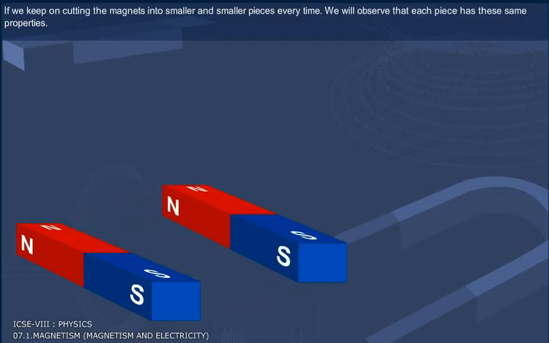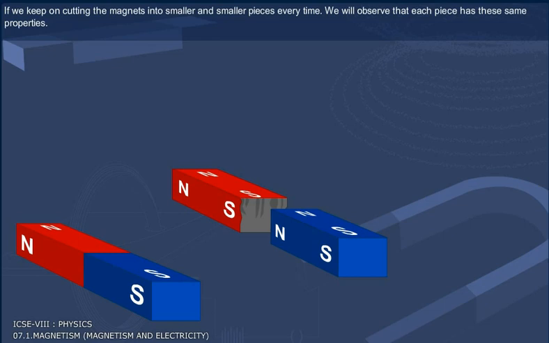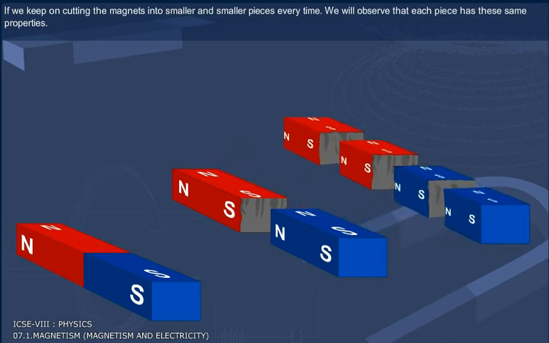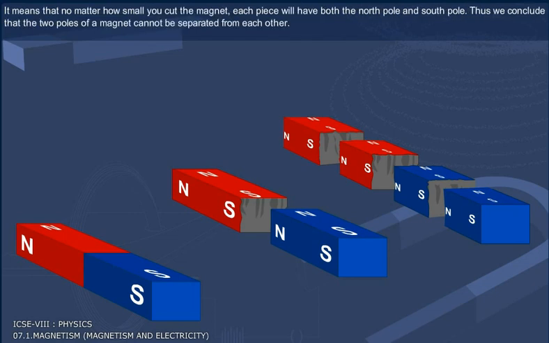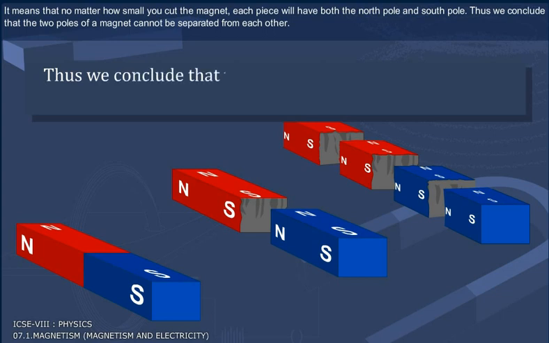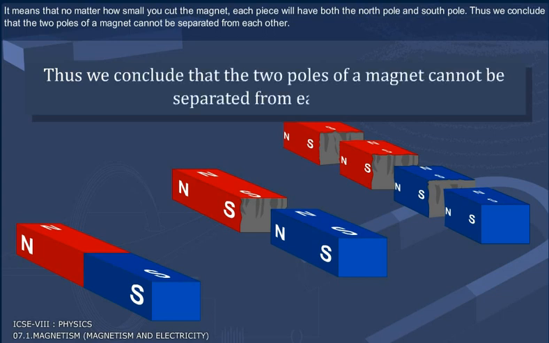If we keep on cutting the magnets into smaller and smaller pieces every time, we will observe that each piece has these same properties. It means that no matter how small you cut the magnet, each piece will have both the north pole and south pole. Thus we conclude that the two poles of a magnet cannot be separated from each other.